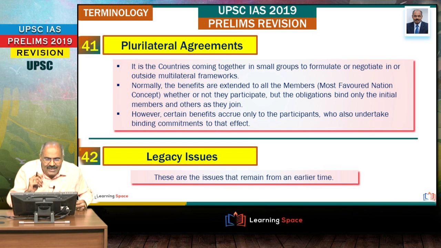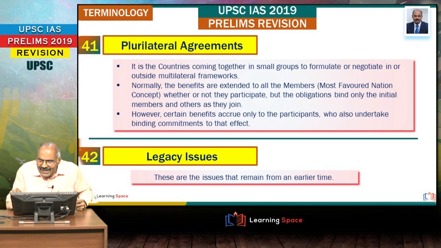And the important aspect is benefits are extended to all the members, whether they participate or not, but the obligations will be on those group of countries. Benefits will go to all the countries, but obligations will be binding on those members who join in the plurilateral agreement. In the recent e-commerce deliberations, this word came to the forefront, right?